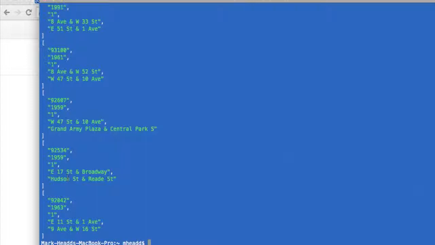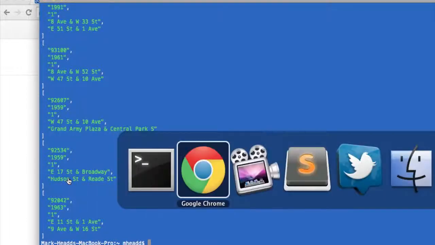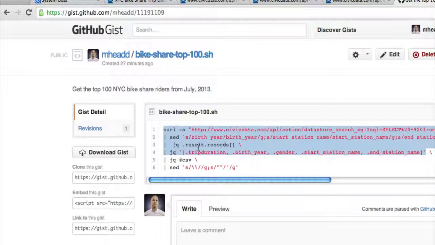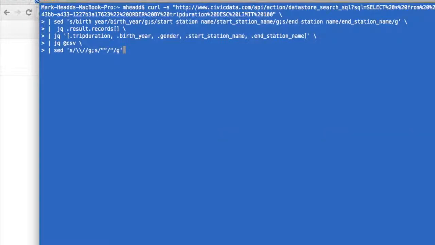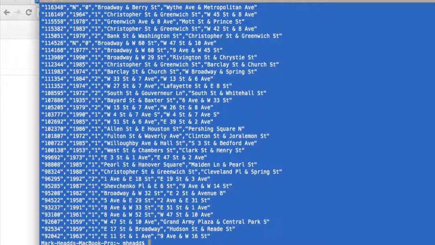I got this coming out just by using a basic SQL query against the civicdata.com API. But I want to get a little fancier. I want to turn it into CSV, and I want to put it in a format that I can actually upload to a Google Doc. So if I just simply drop this simple JQ recipe into my terminal, this will actually pull directly from the civicdata.com API and transform into a CSV format that top 100. So this is the top 100 trips in duration in the New York City bike share system for July 2013.